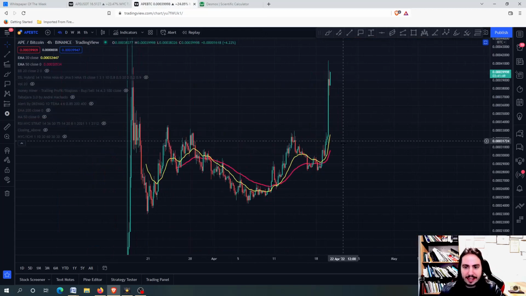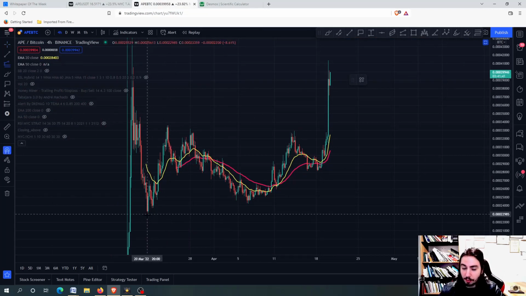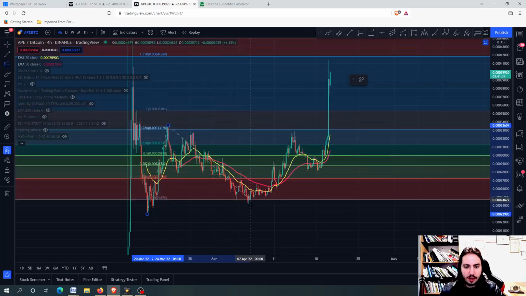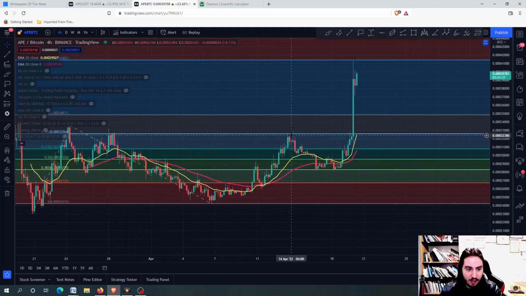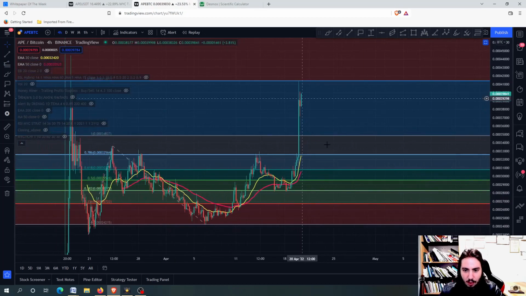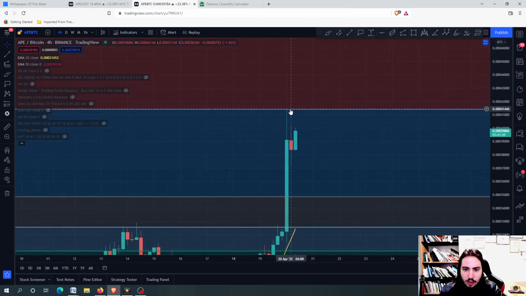I'm going to do exactly the same thing. I'm going to draw the trend-based Fibonacci extension from the bottom back on 20 March to the top back on 24 and back to the bottom on 6 April. You can see the two bottoms and the one top. We fell down from the 0.786 Fibonacci retracement after we retested it, and then we exploded and went all the way up to the